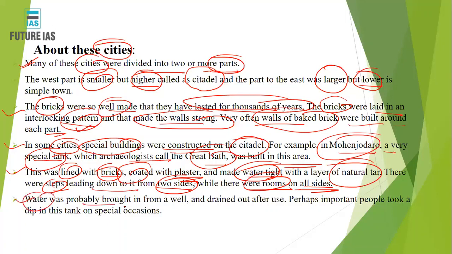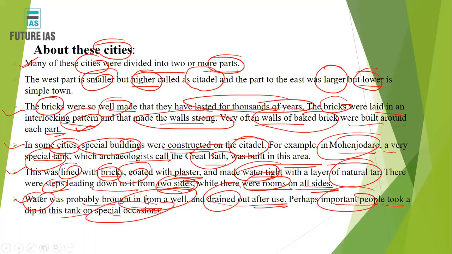The water was probably brought in from the well. There were wells, right. This water used to flow into the tank, and this tank basically was used, and this water would have been drained after use. Perhaps the most important people took a dip in this tank on special occasions.